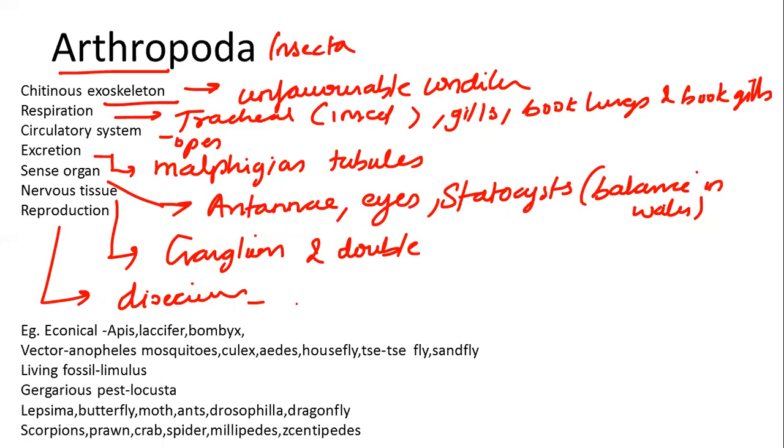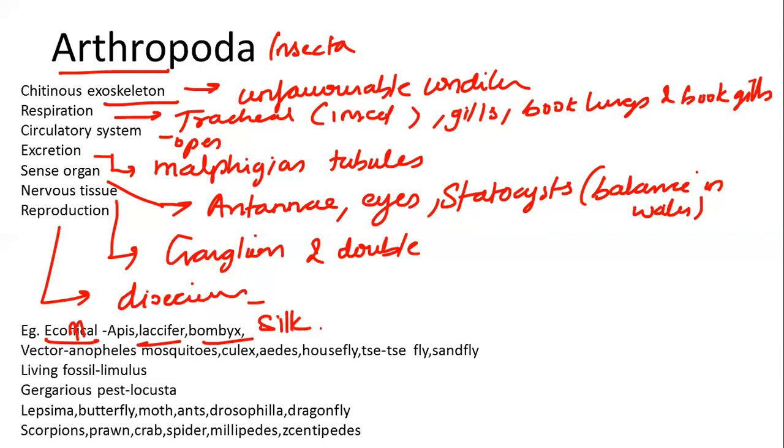When we talk about examples of arthropods, the examples are divided into three types. One is economically beneficial insects, another is vector insects, and the rest are gregarious ones, which live in groups. For economic importance, Apis, the honeybee, provides honey and bee wax. Lacifer, the lac insect, provides lac, and Bombyx, the silkworm, is used for obtaining silk.